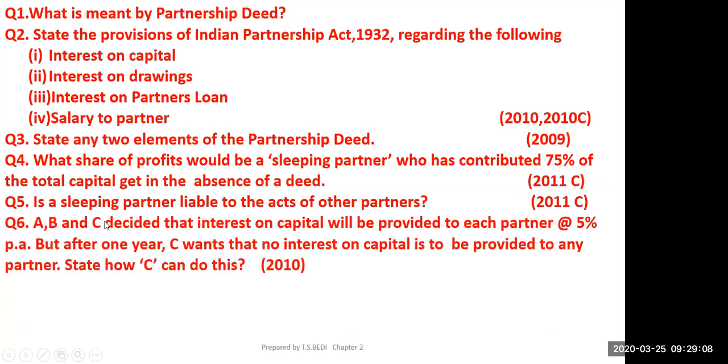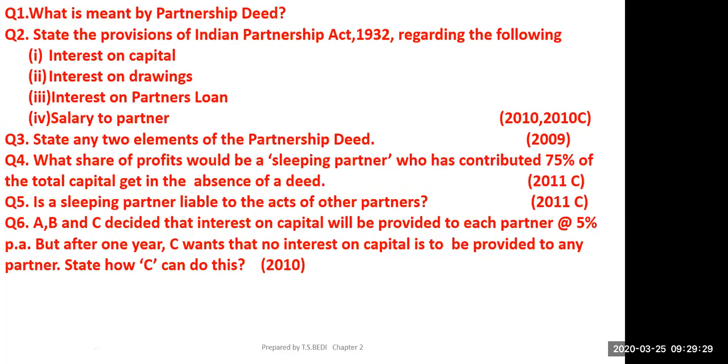Now this one. A, B, and C decided that interest on capital will be provided to each partner at the rate of 5% per annum. But after 1 year, C wants that no interest on capital is to be provided to any partner. State how C can do this. If there is no deed.